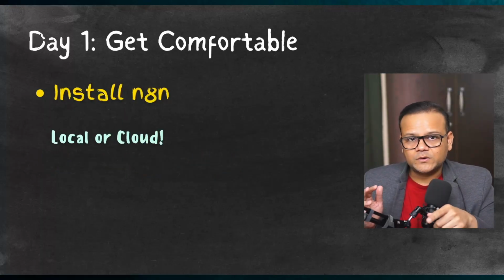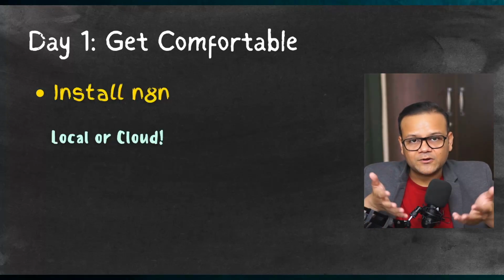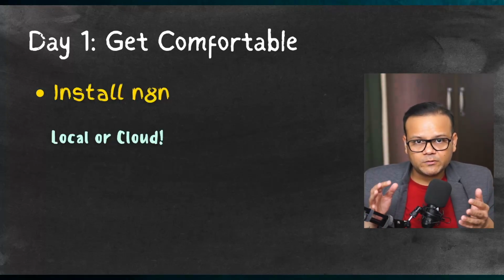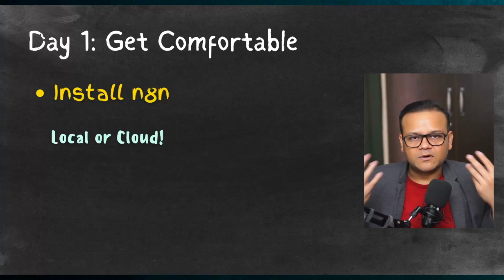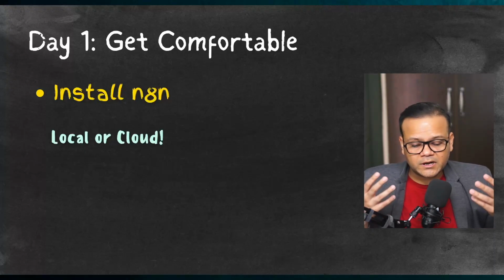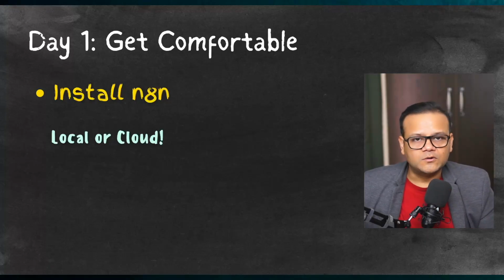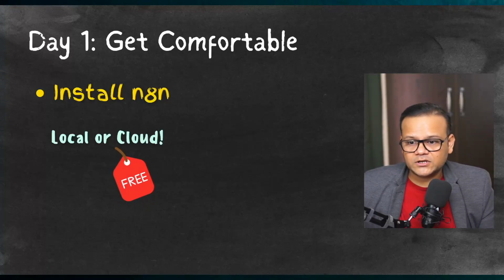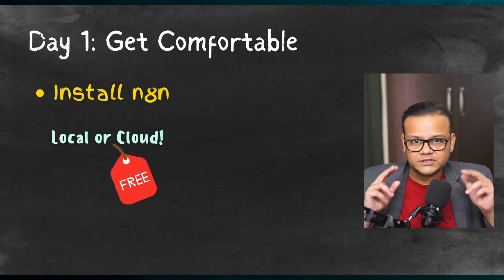And what you have to do is, you also need to install something like n8n, because your AI automation, AI workflow is going to be built on a platform like n8n or Make. My personal preference is always n8n, so I'm suggesting n8n, but you can try something else as well. And you must be wondering how expensive this would be. I suggest that you install a cloud or a local version of n8n because it's free. You can use it for your personal use. You're not supposed to use it commercially.